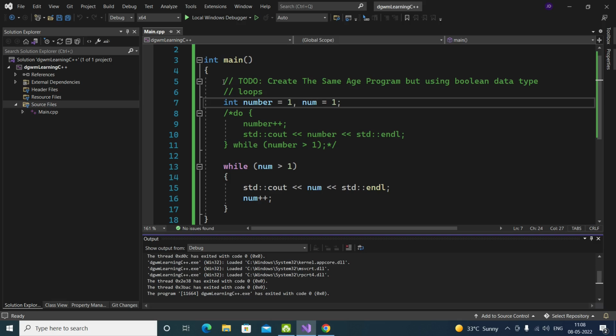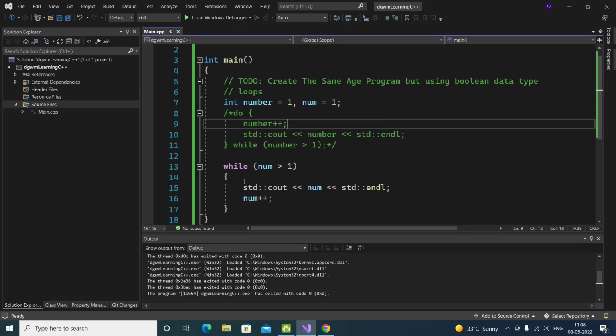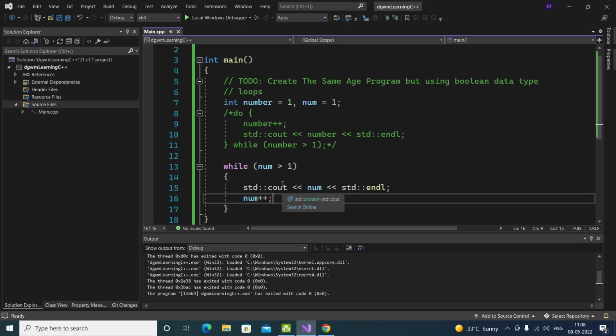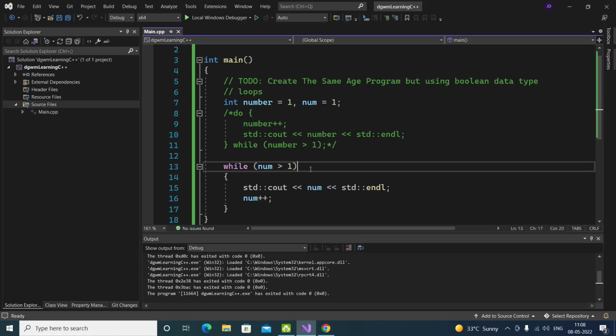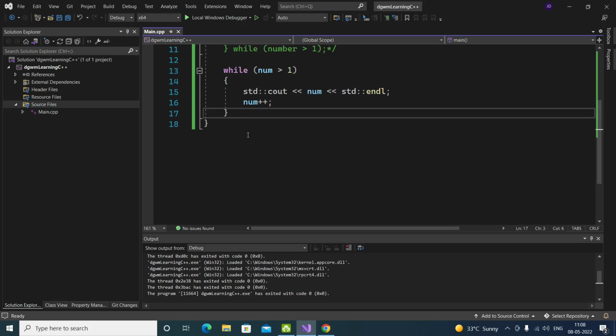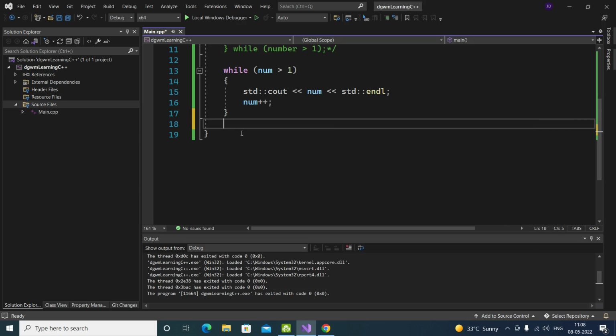Nothing. Now why? Because in this it will do, while, let's first of all understand the simple value. What is it going to do? It will check the condition. Condition is greater than 1. Num is 1. Is it more than 1? No, it is not more than 1. It is 1. It is not greater than 1. Then the condition got false. It will never get into the loop. It will just exit out of the loop and run the code that comes after it.